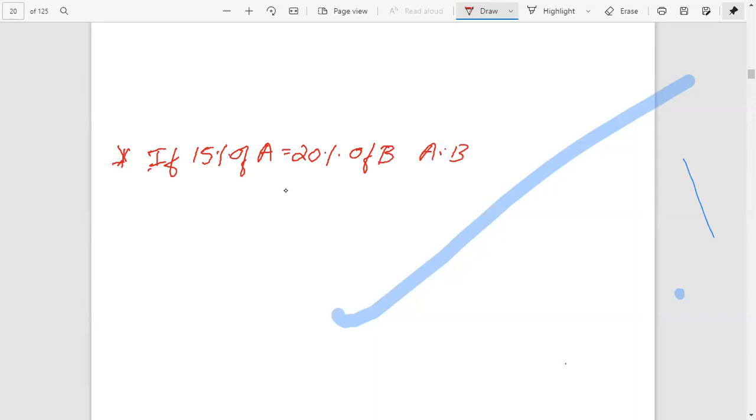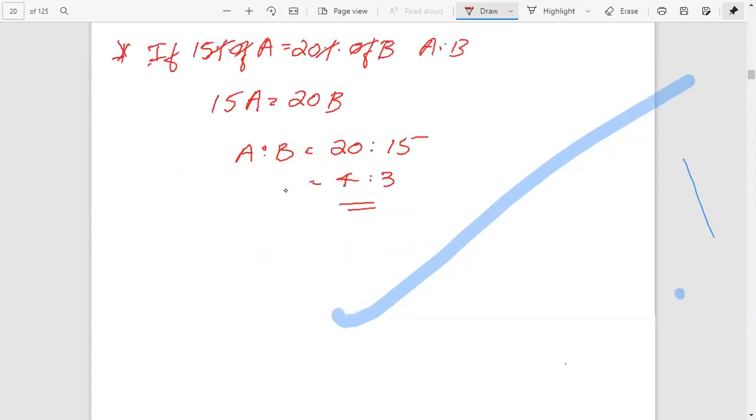Here percentage cut, of cut, then 15A equal to 20B. Therefore, A is to B equals 20 is to 15. That is, 20 has 4 times 5 and 15 has 3 times 5. The answer is 4 is to 3.